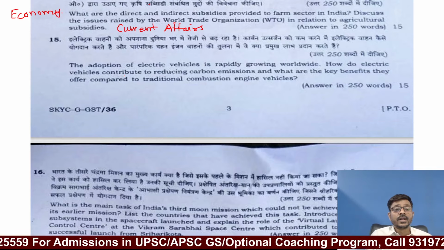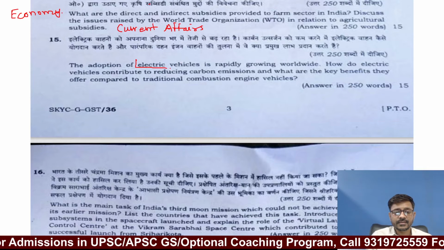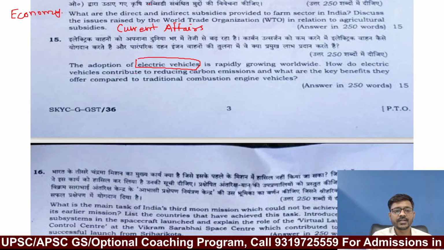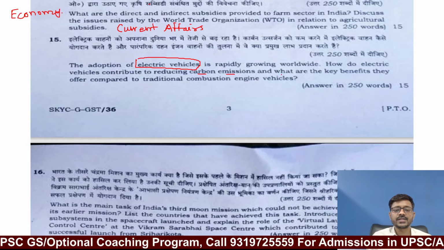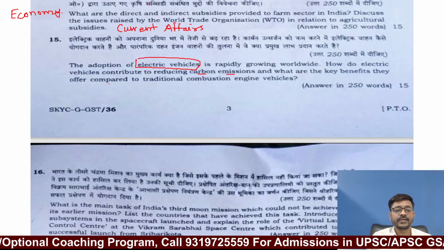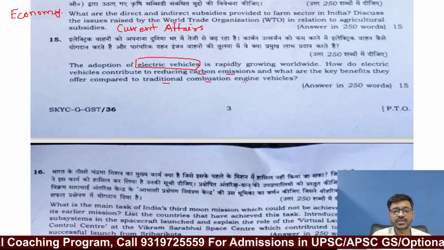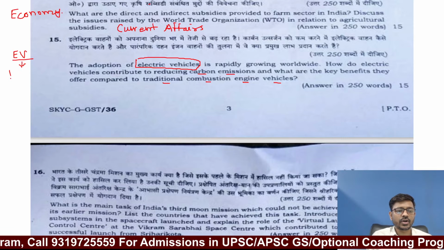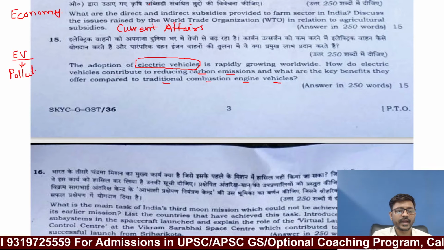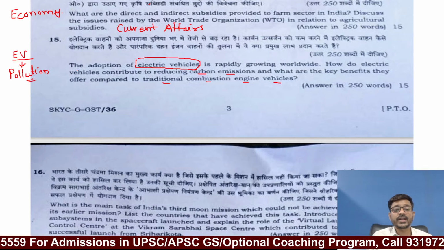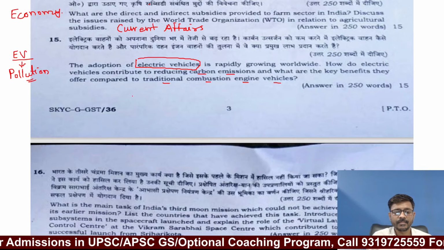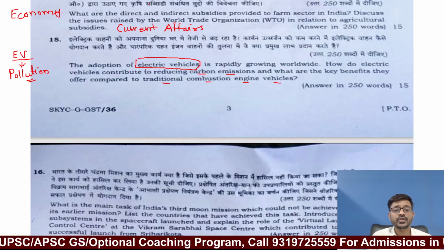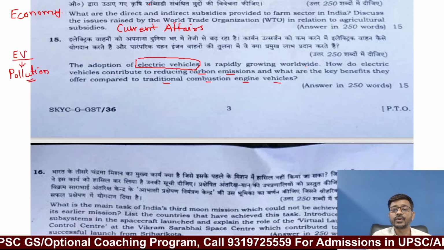Let's go ahead. The adoption of electric vehicles is rapidly growing worldwide. How do electric vehicles contribute to reducing carbon emissions, and what are the key benefits they offer compared to traditional combustion engine vehicles? So basically this question is on electric vehicles. It is talking about pollution, meaning this question is from environment and ecology. But what exactly is this question asking? Number one, in the first line they are giving you information that the adoption of electric vehicles is rapidly growing worldwide. Fine.